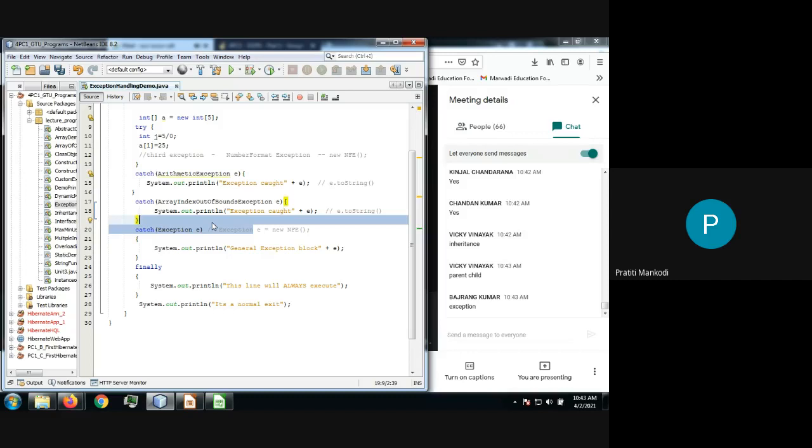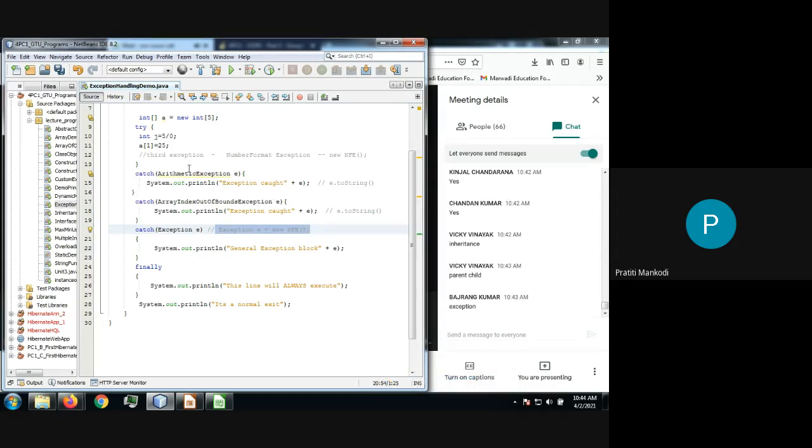Now translate this statement into English: superclass reference pointing to subclass object. Which concept is this? Dynamic method dispatch. Exactly, very good. Due to dynamic method dispatch, a superclass reference can point to a child class object, and hence this statement is possible. Your Exception reference can catch the NumberFormatException object.